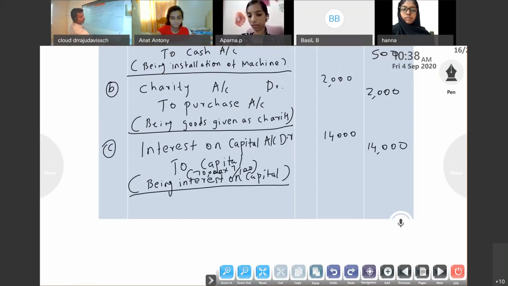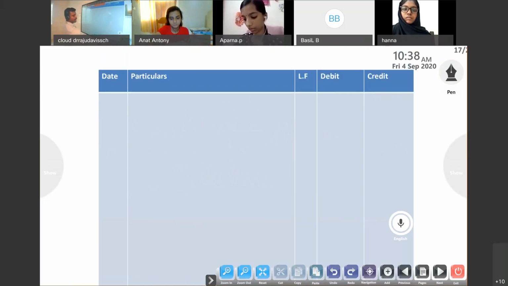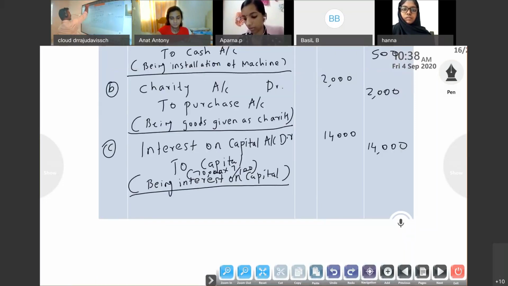Interest on capital account: debit to capital account. Okay, interest on capital account debit to capital account.